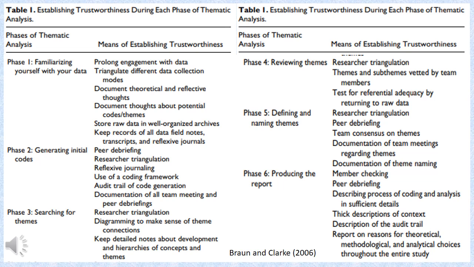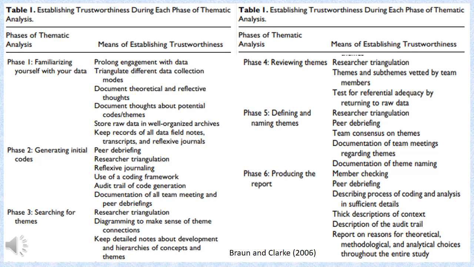And then document theoretical and reflective thoughts, do write them down, and then start thinking about different codes and themes, and store your raw data in well organized archives.